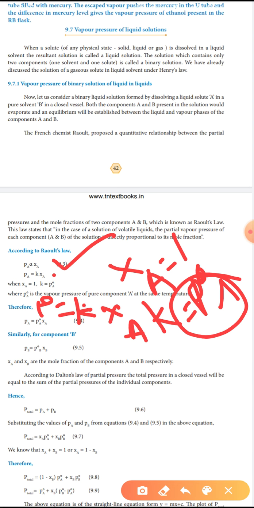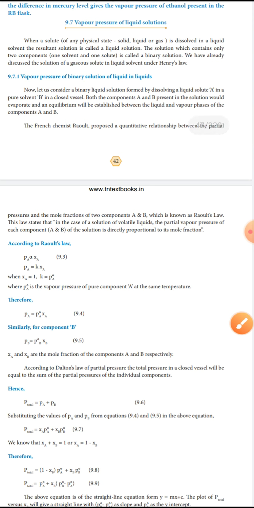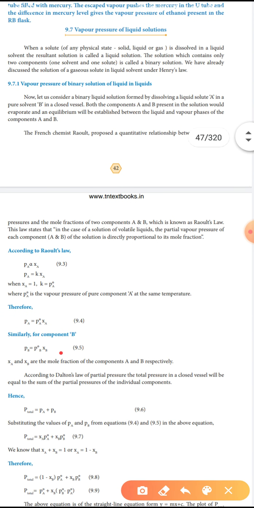So we will get PA equals P naught A XA. Similarly, for component B, PB equals P naught B XB.